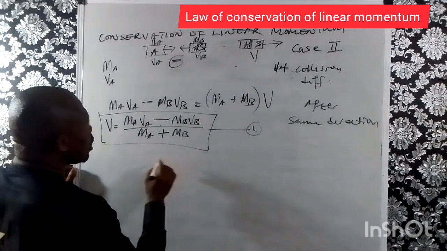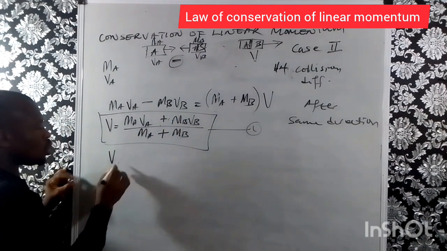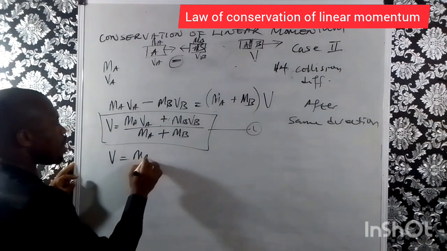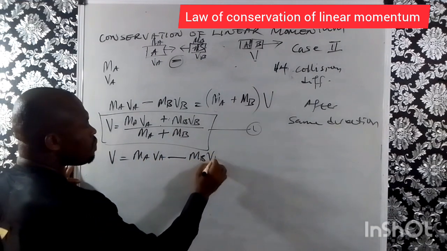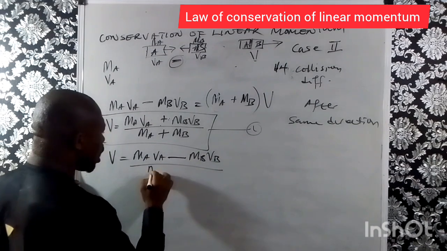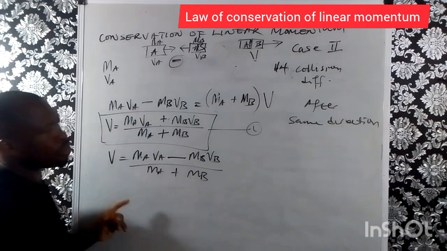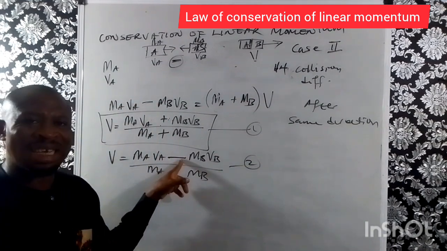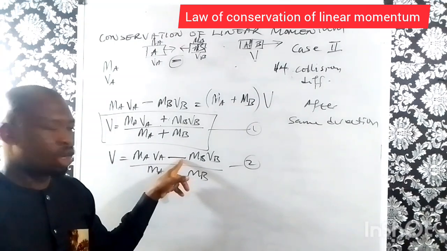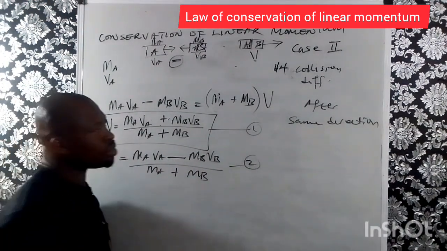So this is my equation 2, or let me write it out. So the second equation will give us V equals MAVA minus MBVB all over MA plus MB. So this is my second equation. This is when they are moving in different directions before collision, and after collision, they maintain the same direction.